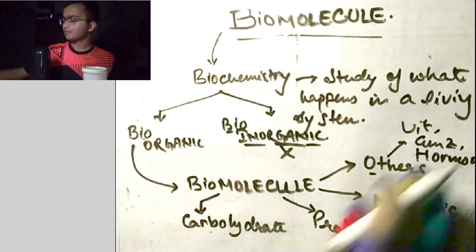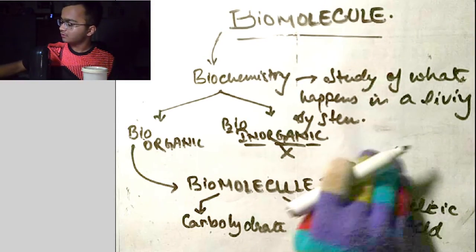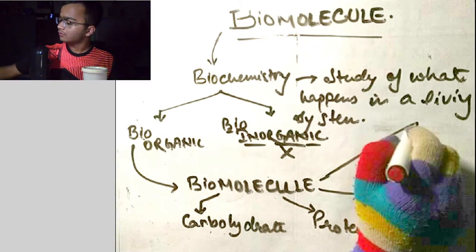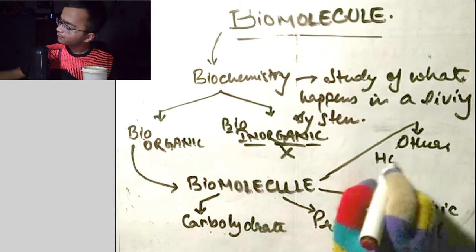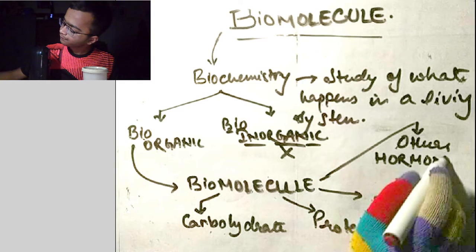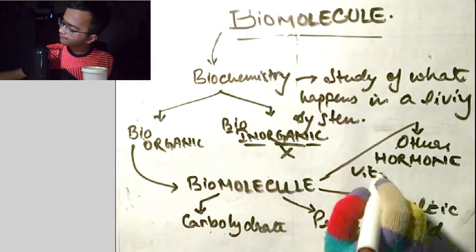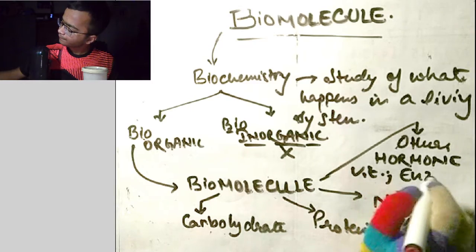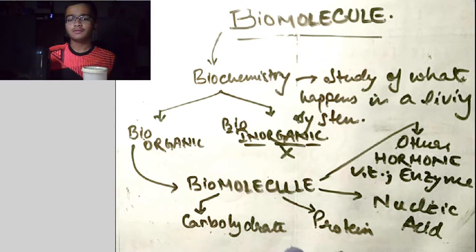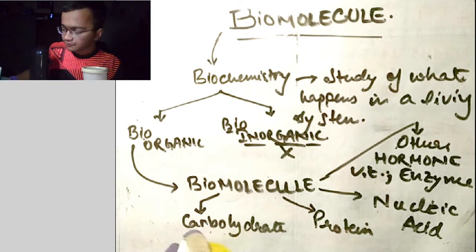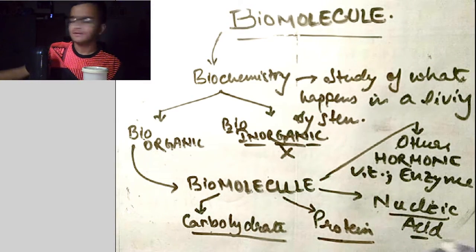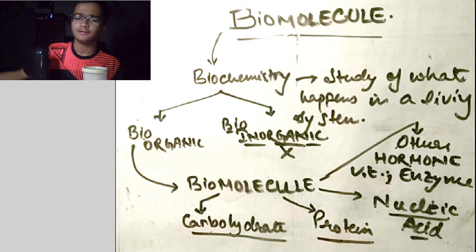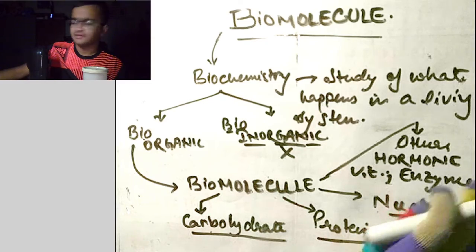Let's make this a bit more prominent. So this is others. Under others we have hormones, vitamin and your enzyme. So this was the introduction. Now we will move to the important portion, which is carbohydrate. After that we will move to protein and then nucleic acid, and then we will end the chapter with vitamins, hormones and enzymes.